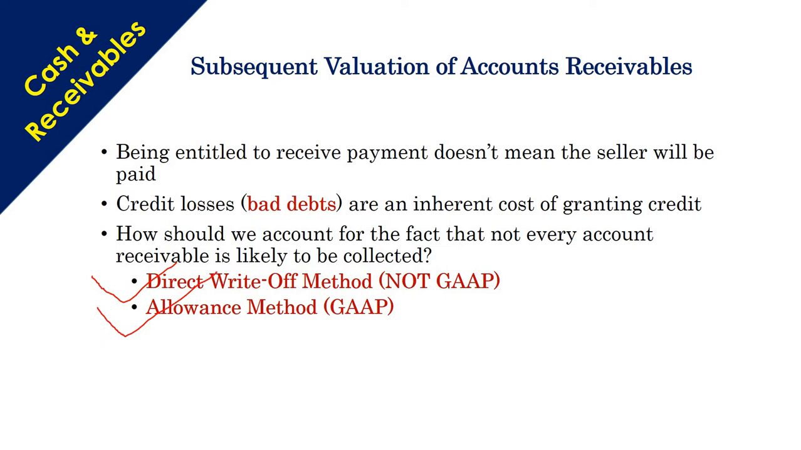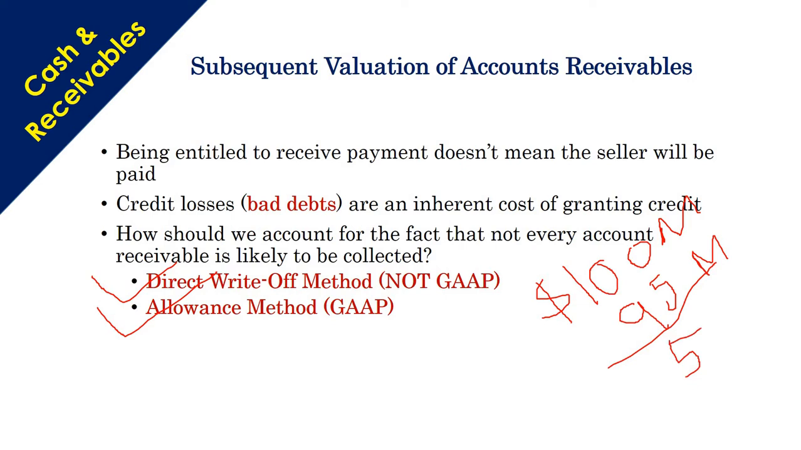Say, for example, you sell products worth 100 million. Out of these 100 million, you are more likely to receive 95 million. So the remaining 5 million may not be collected. And now the question is how you will record this 5 million.